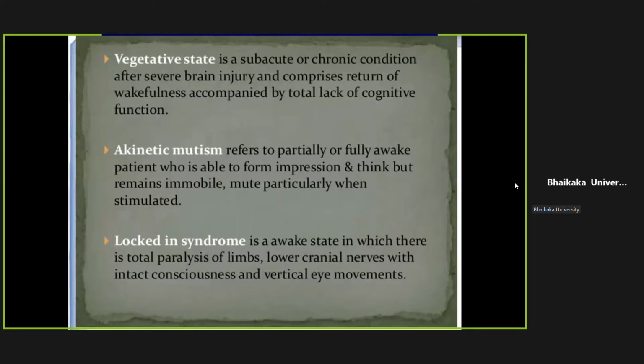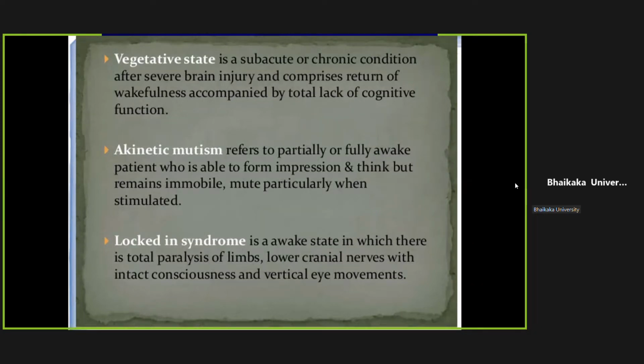Locked-in syndrome. When there is injury to the brainstem above the pons, what happens? The patient would remain conscious because the reticular activating system would not be damaged. But there would be quadriparesis. Quadri means 4. So there will be paralysis of all 4 limbs. So the patient would not be able to move his body. There will be paralysis of lower cranial nerves. So he will not be able to speak, swallow, talk. But upper cranial nerves would be okay. So vertical eye movements would remain normal.